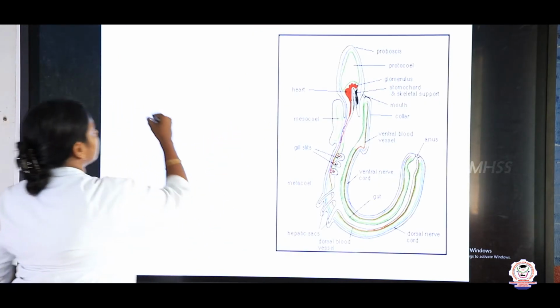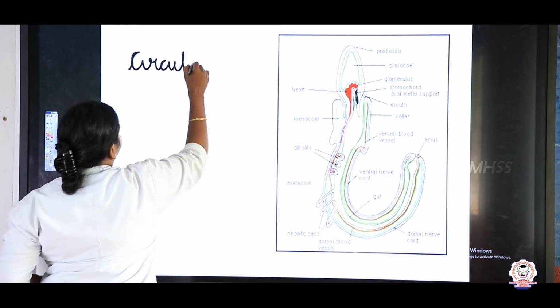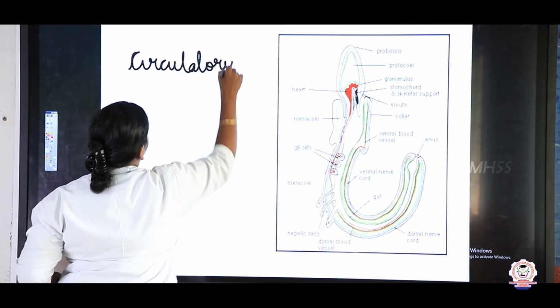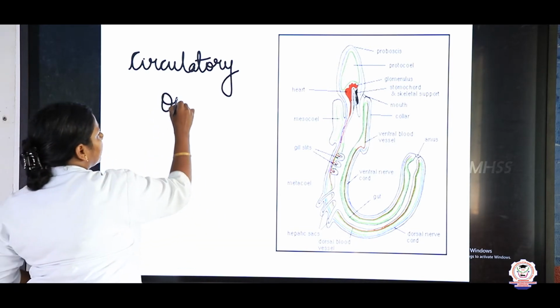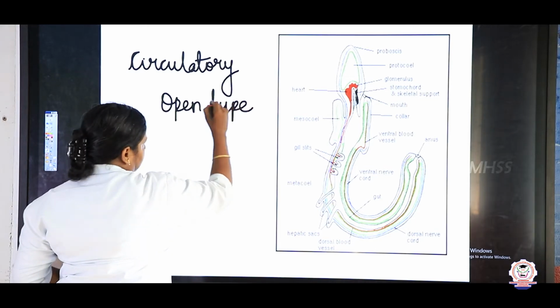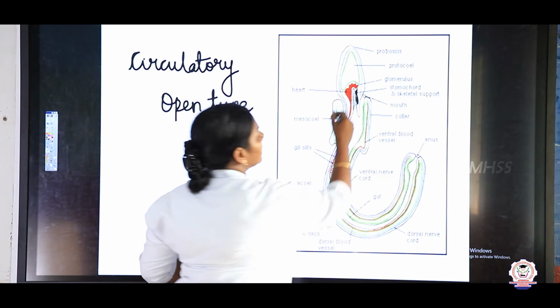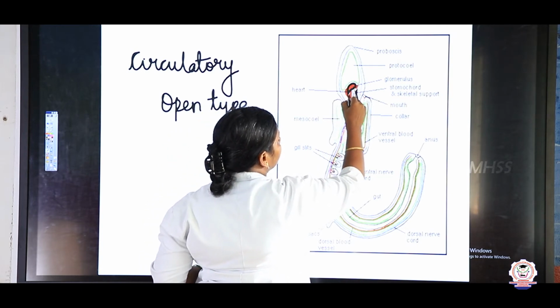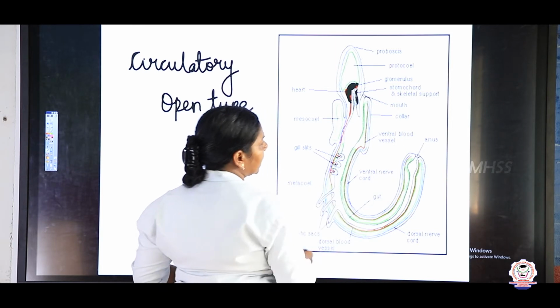The circulatory system is open type. What do you mean by open type, children? Open type in the sense they do not have blood vessels. The blood flows freely into the body. You can see the heart is located here in the proboscis region, and the blood flows freely in the body.